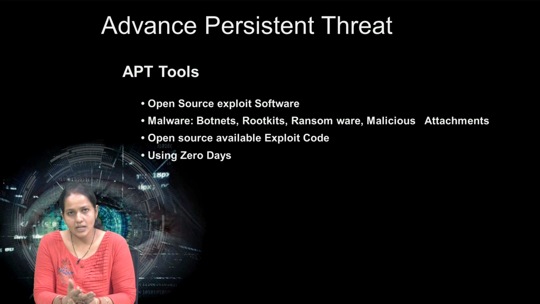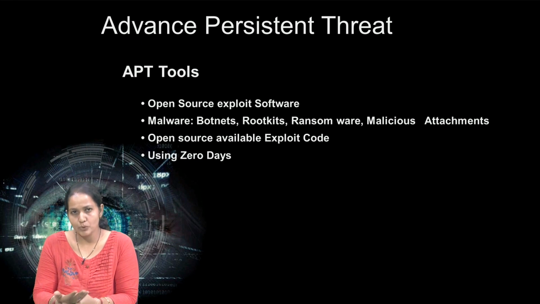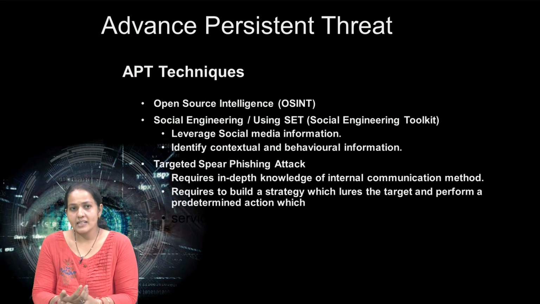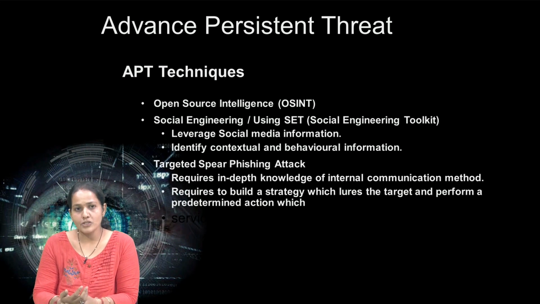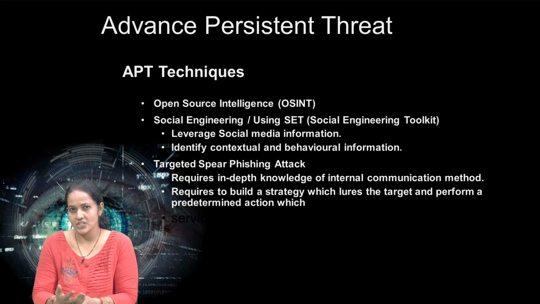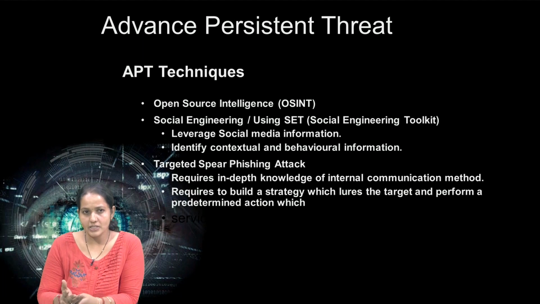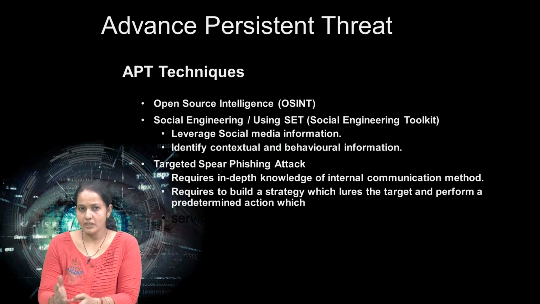There are different tools available to perform an APT: open source exploit software, malware, different rootkits, ransomware, malicious attachments, openly available exploit code, and the use of zero-days. These are the tools available. The techniques available for APT are open source intelligence, OSINT, and social engineering using SET, the Social Engineering Toolkit, which leverages social media information and identifies contextual and behavioral information like sensitive information of an organization. If you want to hijack or if you want to prevent, you can.